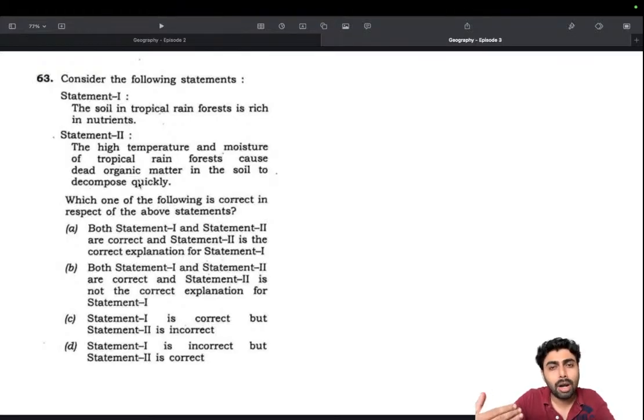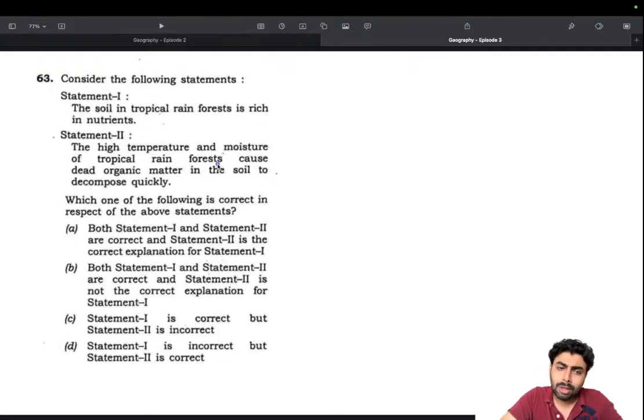This may seem a little counterintuitive for some, including myself. I had this counterintuition because it didn't sit well with me, but that's the fact, and there is an actual reason for it. Imagine how food gets spoiled. Food gets spoiled when there is enough moisture and heat. In our place, like in Kerala, if we put food outside on a summer day, it will spoil very fast. Compare that with Kashmir or some other place, where they can store food without refrigeration for a longer period because decomposition is slower. In fact, it's almost arrested, and that's exactly what refrigerators do at our homes. So just have that connection.